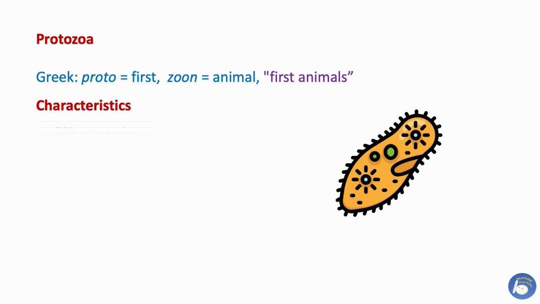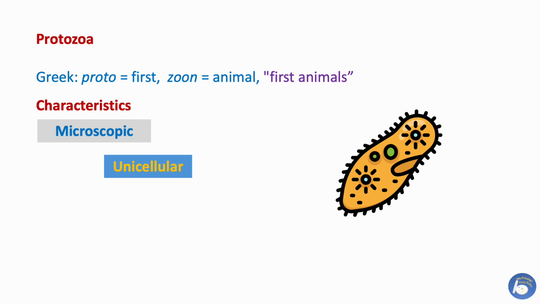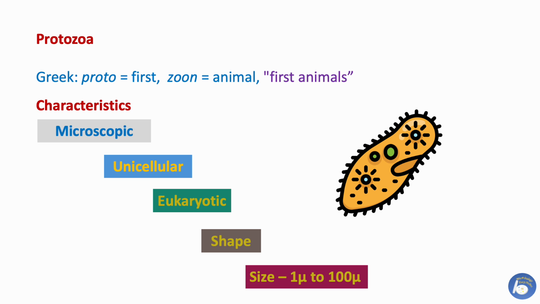Characteristics of protozoa. They are microscopic, cannot be seen with naked eyes. They are unicellular in nature, meaning a single-cell living being. Eukaryotic, membrane-bound nucleus is present, shape is variable. Protozoa can be spherical, oval, elongated or flattened. Size ranges from slightly more than 1 to 100 micrometers.